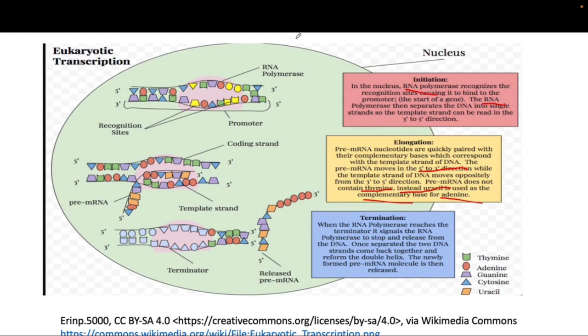The termination process is when the RNA polymerase reaches the terminal site, or pretty much the end of the DNA sequence, it is signaled to stop doing transcription, and it is released from the DNA. Okay, and once it dissociates from the DNA, the DNA will again reanneal with itself and form a double-stranded helix.